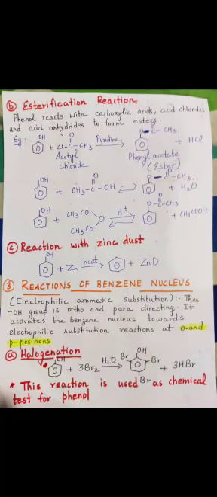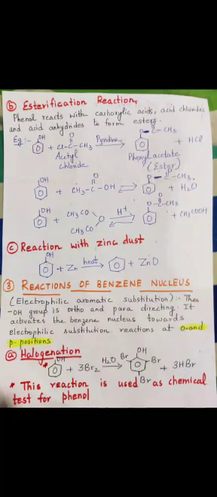Now in bromination we have two different conditions. One is addition of bromine water to phenol, and second is addition of bromine in presence of non-polar solvents like carbon disulfide or carbon tetrachloride. In both cases we find different products are obtained.